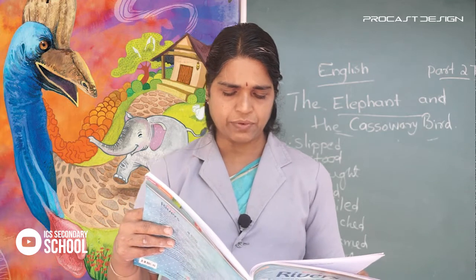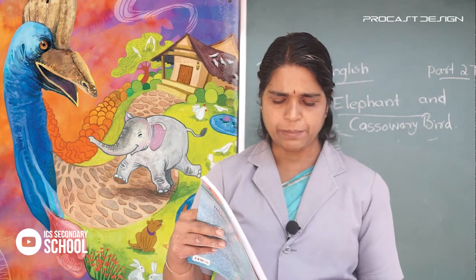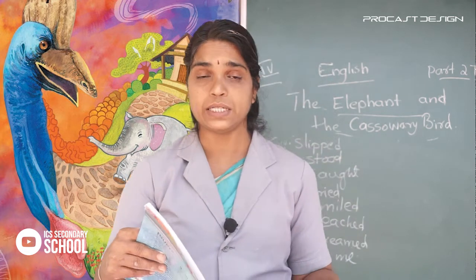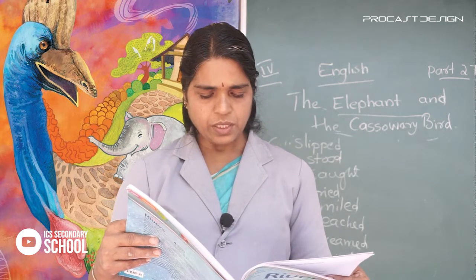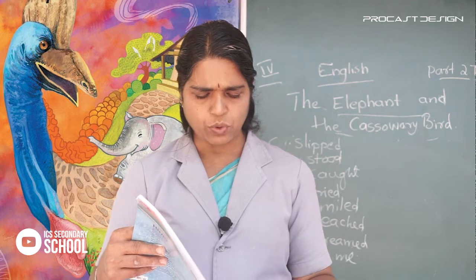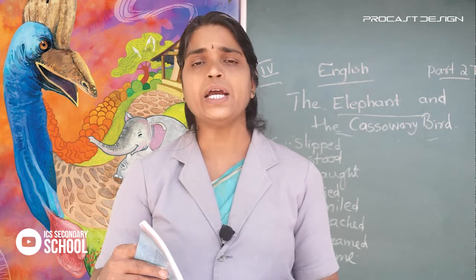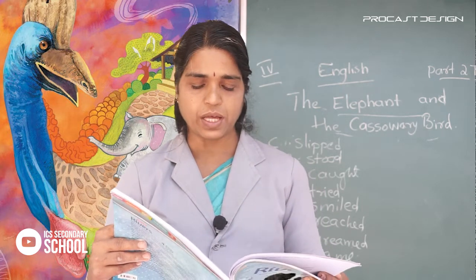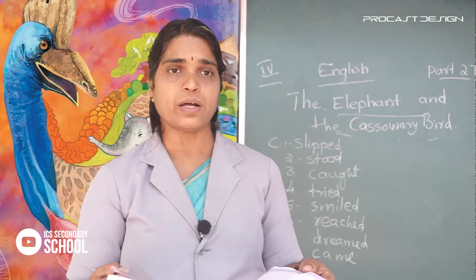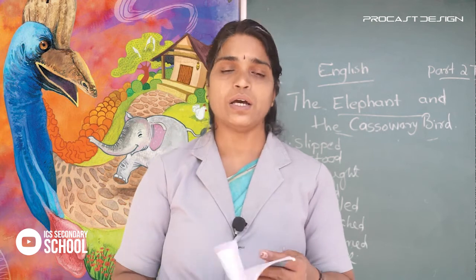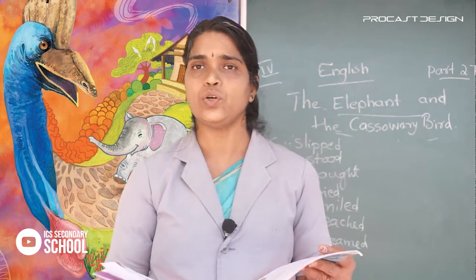All African elephants usually have tusks, but only male Asian elephants have tusks. The skin of the African elephant is more wrinkled than the skin of the Asian elephant. From this reading you should write which one is African and which one is Asian in your textbook.